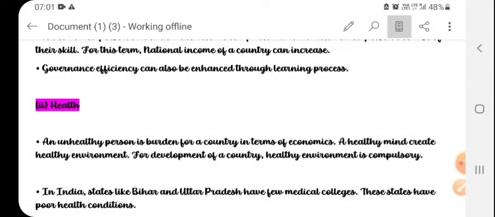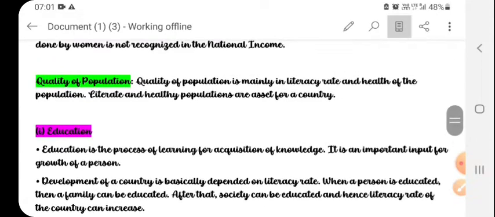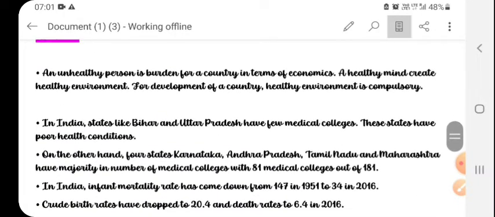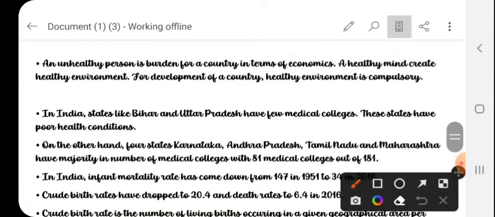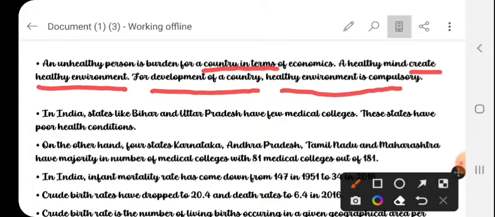So let's start the next point, the health sector, of the quality of population. An unhealthy person is a burden for a country in terms of economics. And a healthy mind creates a healthy environment for development of a country. A healthy environment is compulsory. In India, states like Bihar and UP have few medical colleges. These states have poor health conditions.